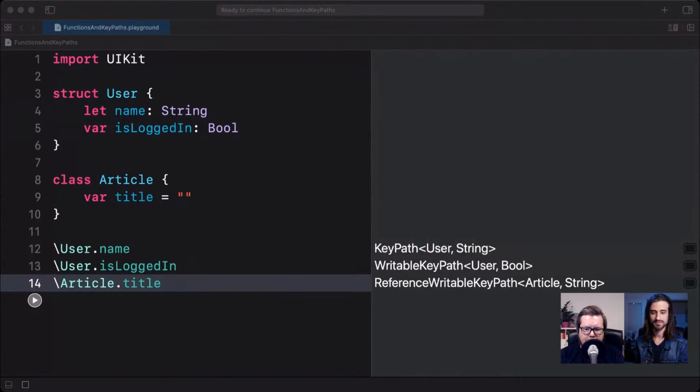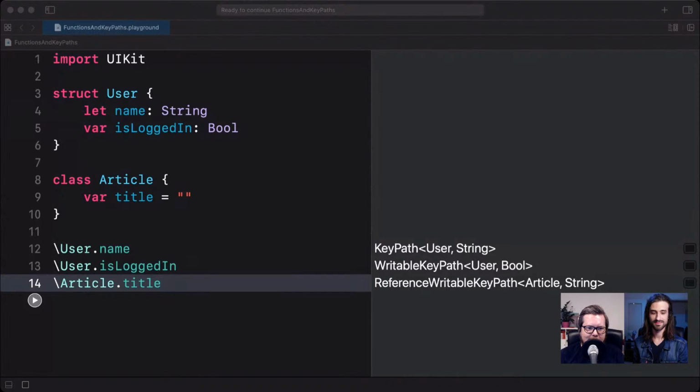I think that's a good comparison, and I agree. That's probably why they picked the name, because there was a similar concept that Apple developers were familiar with from before, and the name makes sense. It can't just be to one single property, and that's important to point out as well. We can create key paths to nested properties also, which really turns it into a key path, right? So it's not just a key but a key path.